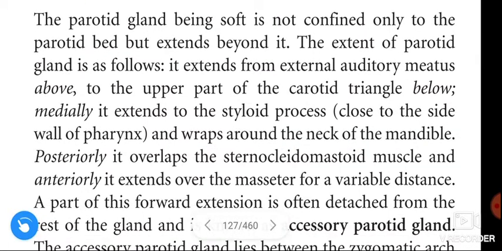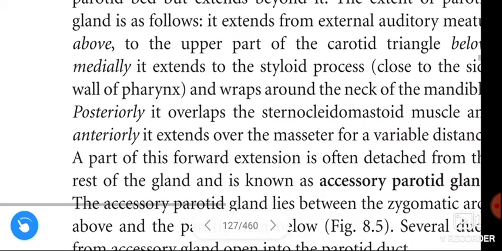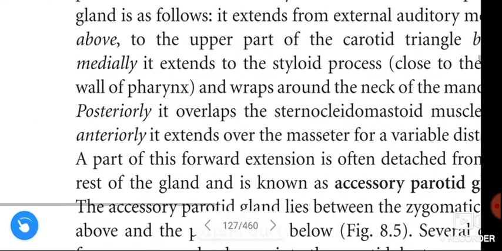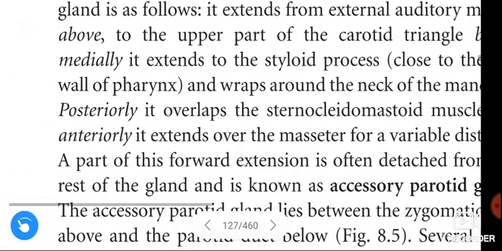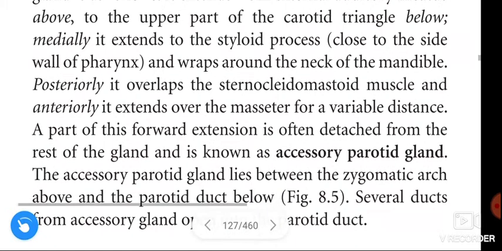That means horizontally it extends from the styloid process and wraps around the neck of the mandible. Next, anterior to posterior. Posteriorly, it wraps the sternocleidomastoid muscle and anteriorly it extends over the masseter for a variable distance.